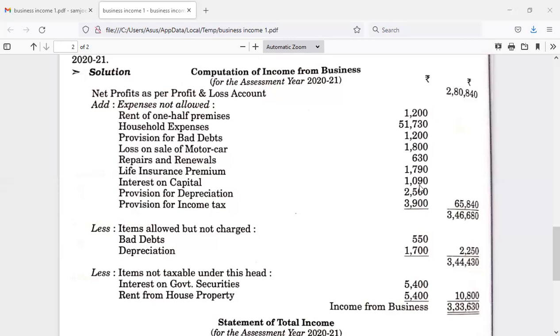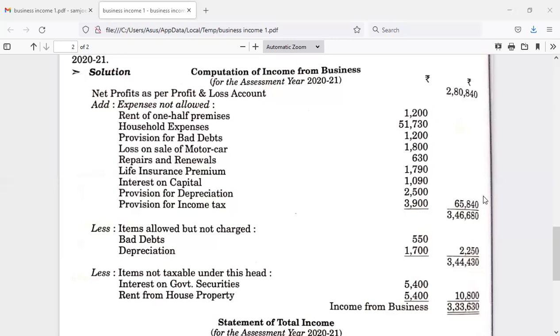Provision for depreciation: as I've already said, any provision is not allowed. Simply making a provision means simply setting aside a certain amount. So provision for depreciation and provision for income tax must be added back. After adding these, the total of the additions would be 65,840.